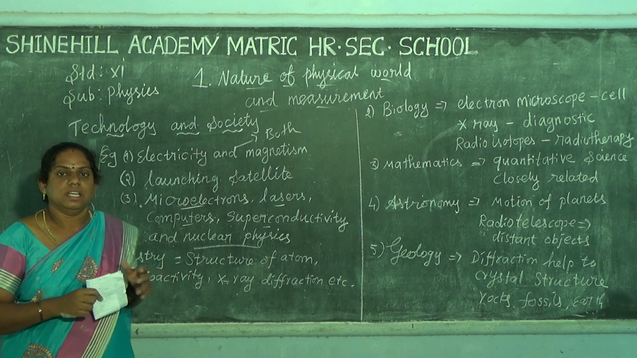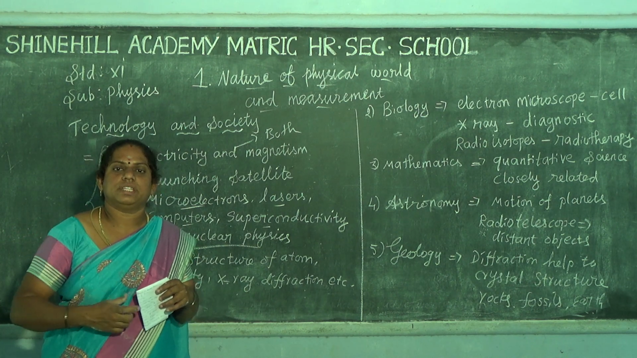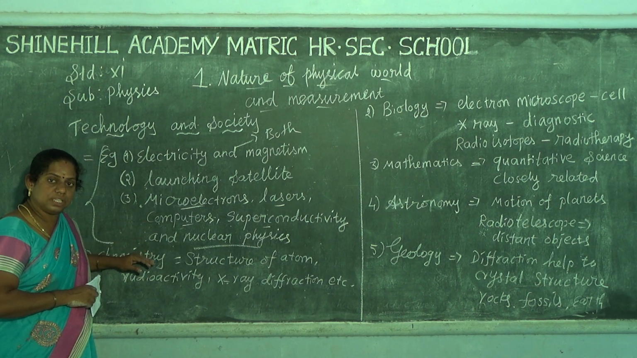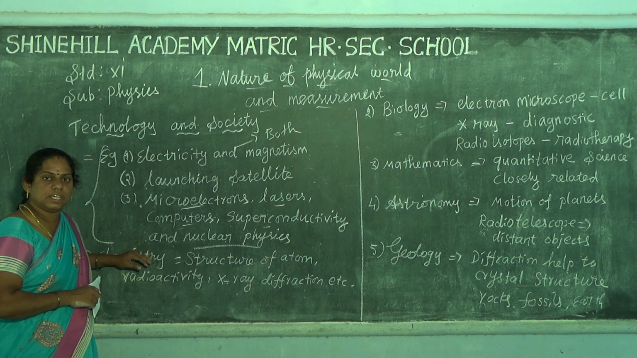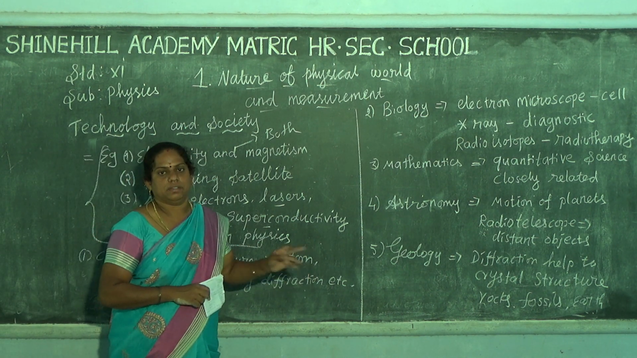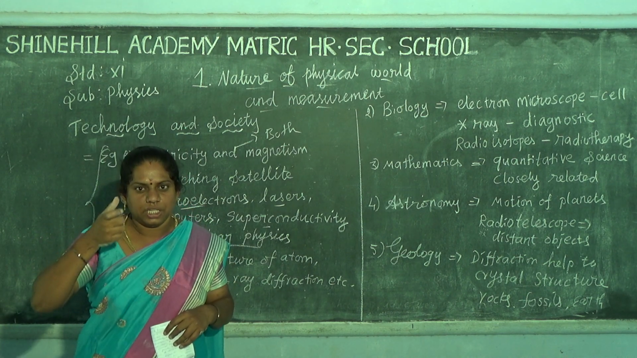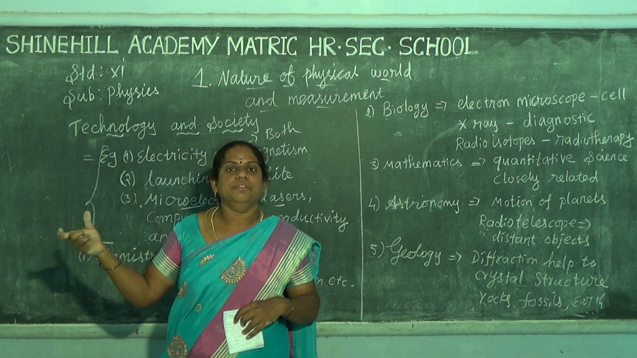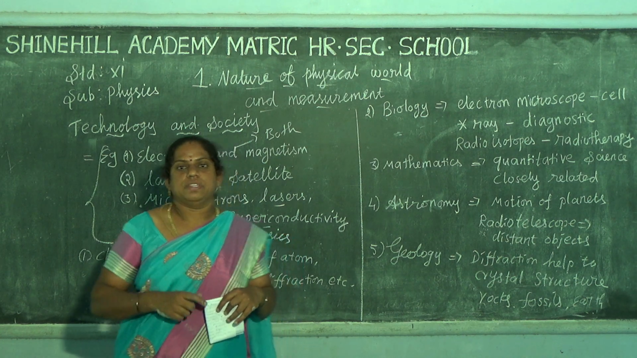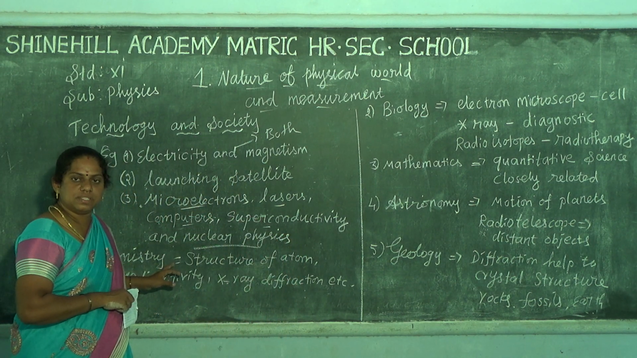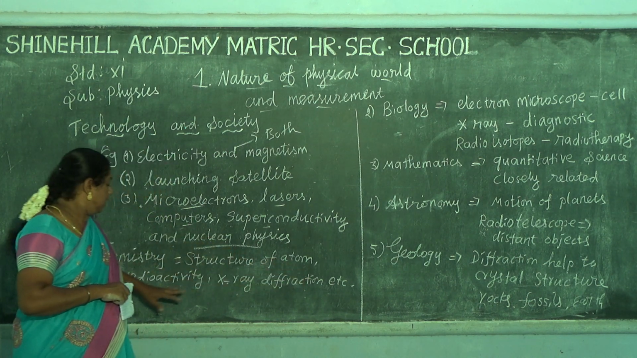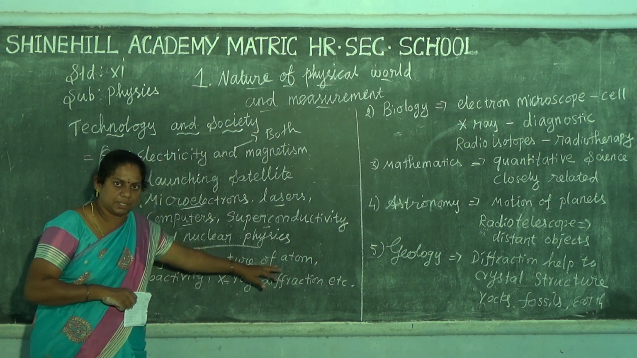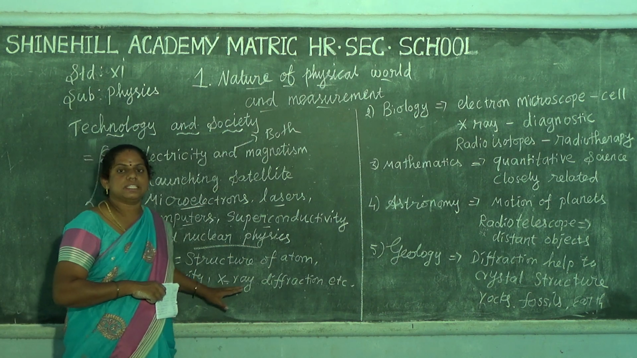Otherwise, physics is related to many other things. For example, first one is chemistry. Physics is used in chemistry. For example, the structure of the atom, to see it we use a microscope. So the microscope is based on physics. So chemistry-wise, physics is used for the structure of the atom, and next radioactivity, and then X-ray diffraction.